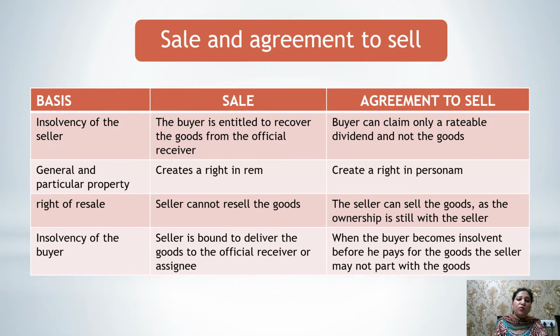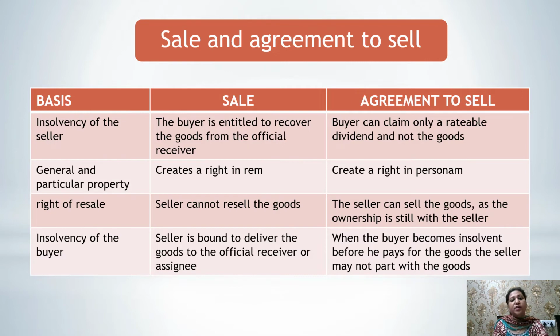Next is the right of resale. In case of sale, the seller cannot resell the goods because the ownership has been transferred. But in case of agreement to sell, the seller can sell the goods as the ownership is still with the seller. Next is insolvency of the buyer. The seller is bound to deliver the goods to the official receiver or the assignee of the buyer.